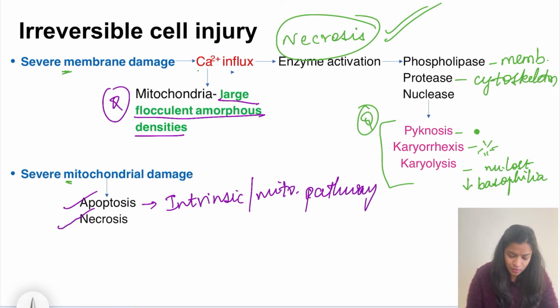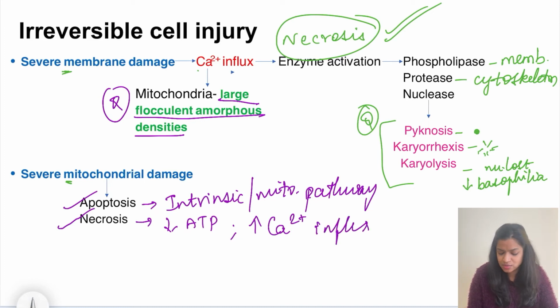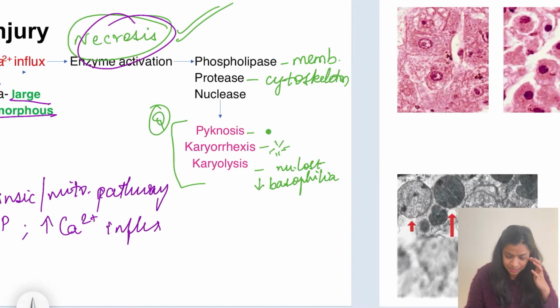So for necrosis, just now we saw that when mitochondria is dysfunctioning, the ATP production will decrease. So ATP production decrease, we saw it will lead to cellular swelling, myelin figures, nuclear chromatin clumping, and endoplasmic reticulum protein synthesis getting decreased, right? We saw the effects of decreased ATP. Along with decreased ATP, we also saw the increase in the calcium influx, which was resulting in this form of cell death called necrosis. So, mitochondria, whenever it's damaged, can result in both kinds of cell death, that is apoptosis and necrosis.